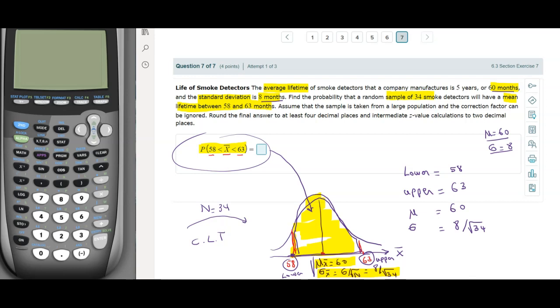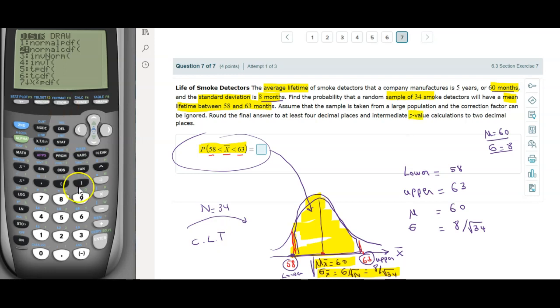Okay, how can we access the menu on the calculator? You're going to start the calculator, obviously, and go to second, and then vars. Second and vars will access distribution, which is the blue menu here. Once you access distribution, you're going to go to the second one, which is normal CDF, because here we are using the normal z distribution, and you can see it right here, we are using z values, right?